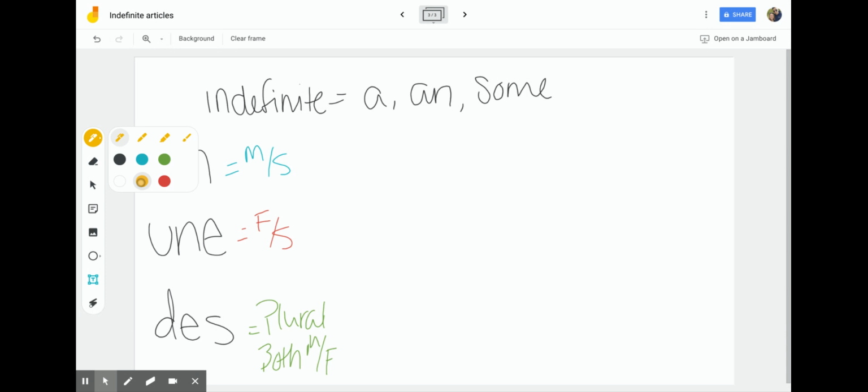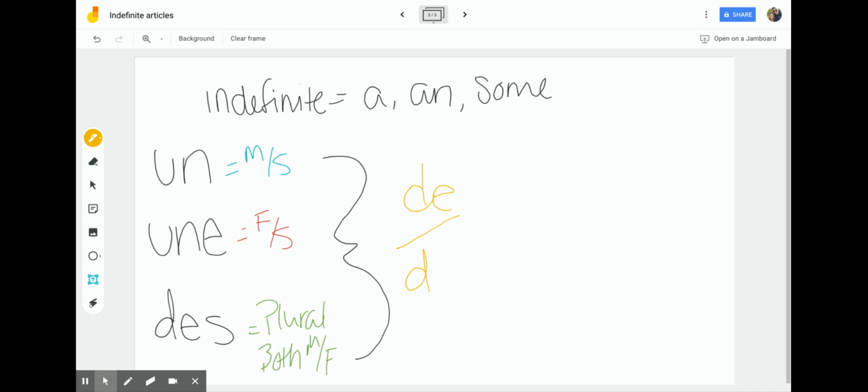All right. Now, in the negative, all three of these are going to change to either de, so de, or D apostrophe, whenever you see ne and pas. The only reason why we would use D apostrophe is if the next word starts with a vowel.